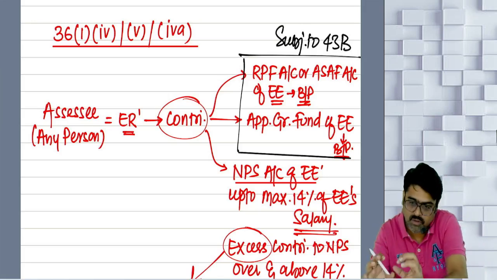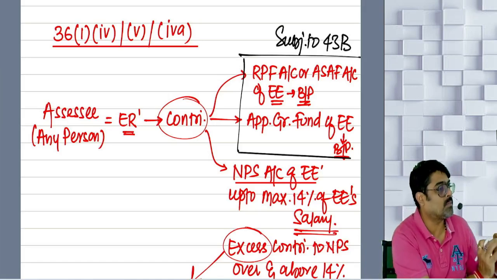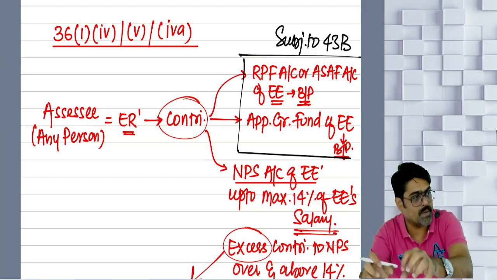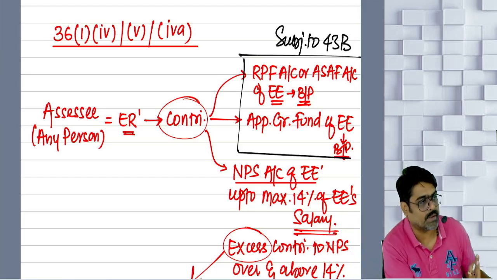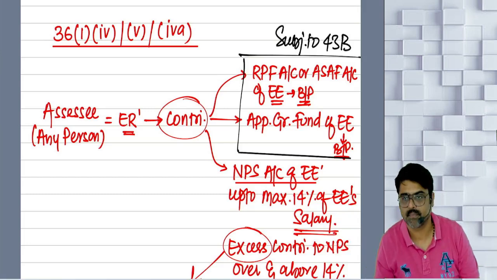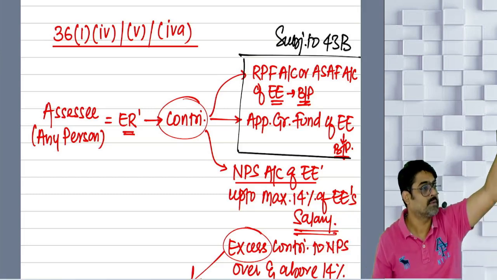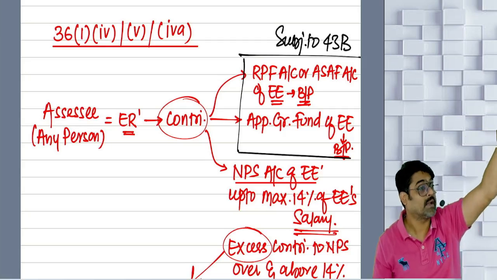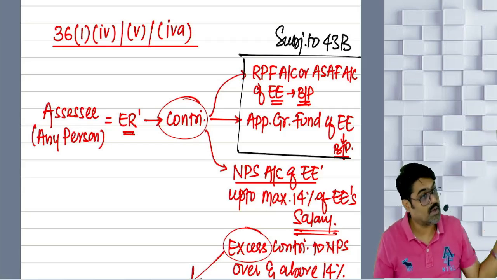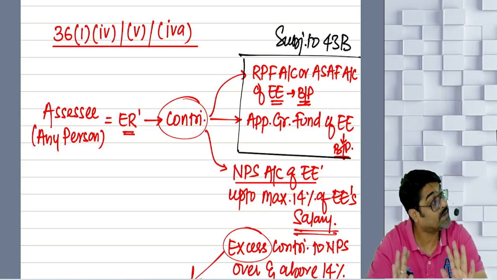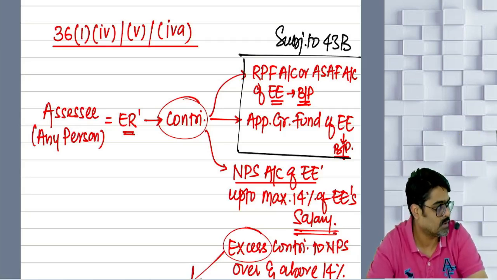So out of this year's profit, I have to put the amount in the gratuity fund. Next year also, out of my profits, I will have to put some amount in the approved gratuity fund. And whenever the employees retire, I will pay them gratuity out of the gratuity fund amount. At that time, I have enough money to pay them gratuity.